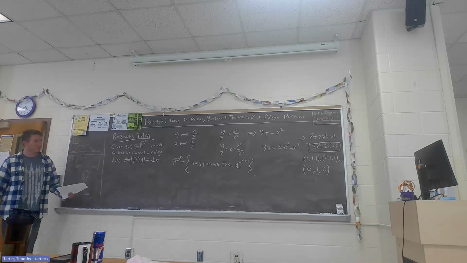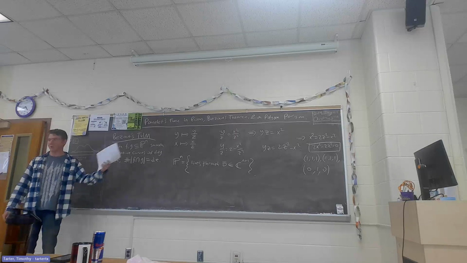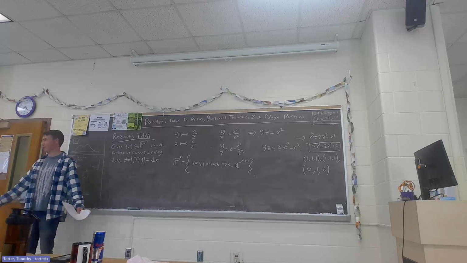So this is Bezout's theorem, but I would really rather you all think of this as true for projective curves in projective space.